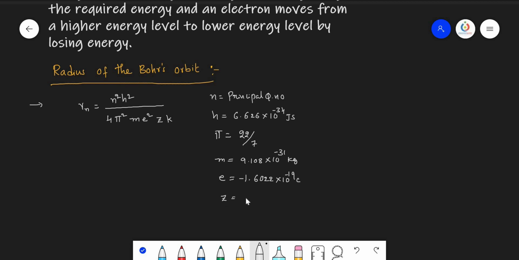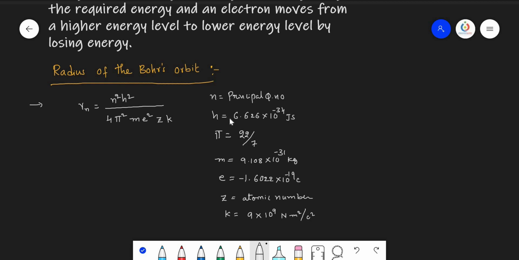Z equals the atomic number. And k is always a constant, that is the permittivity of the medium, 9 into 10 power 9 Newton meter square per coulomb square.